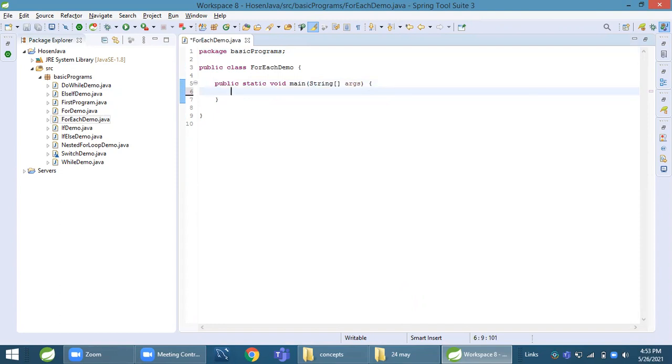We will see this when we learn arrays. When we traverse an array, at that time we mostly use for each. We will see this in the array topic.